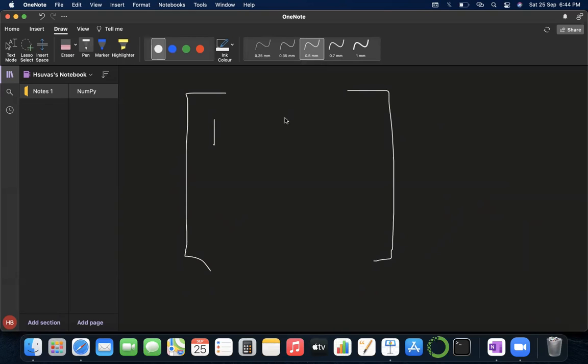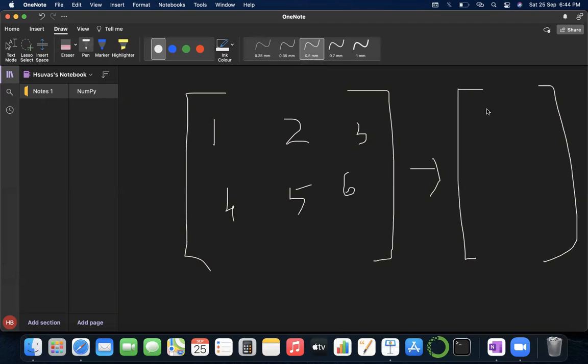So see here. Suppose 1, 2, 3, 4, 5, 6. If I transpose this, transposing it will create something like this. The rows will become columns and the columns will become rows. That means 1, 2, 3. So this is what transpose is. This is what transpose does. It changes the rows into columns and the columns into rows.